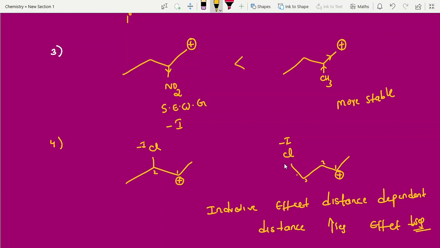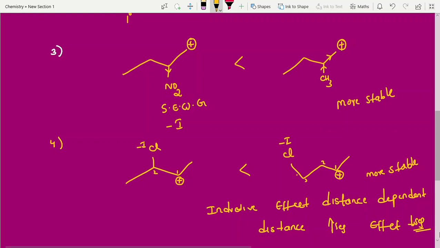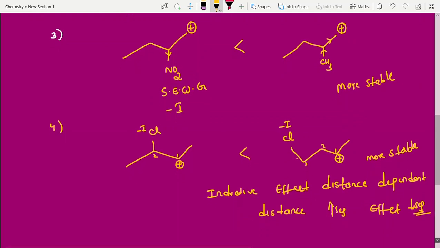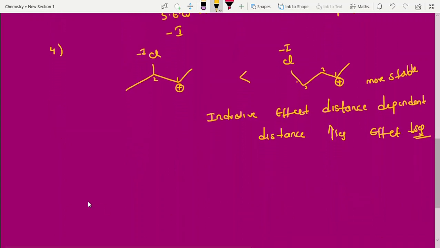Here also electron withdrawing group only, but it is somewhere far, it is not fastly taking electrons. Then somewhat it is more stable. It is better. So among these two, which is more stable? This guy. More stable. Distance dependent. Now next one more. Again chlorine only they are giving, but you can understand what is the difference here.